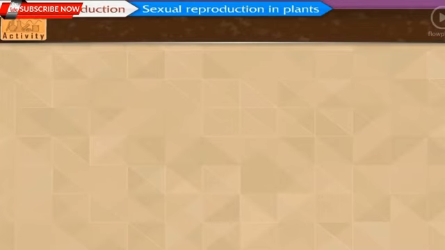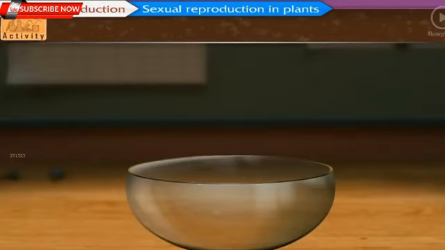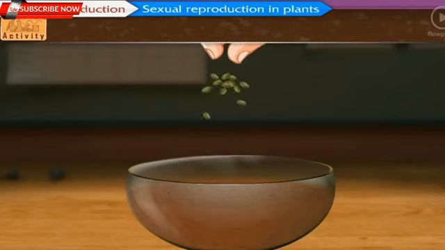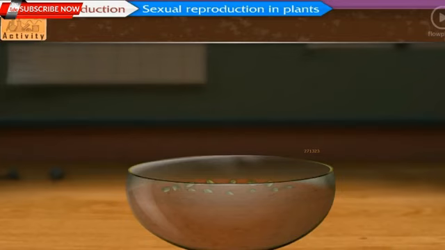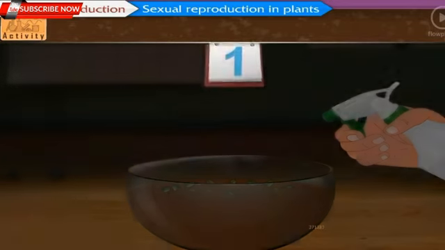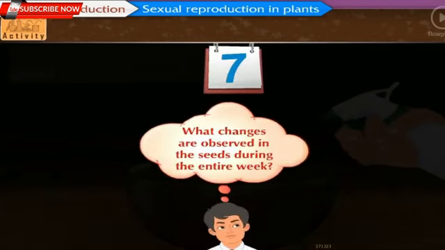Activity. Take a glass bowl and add some garden soil in it. Sow some pulse grains in the soil in such a way that the seeds can be easily observed through the glass. Water it every day for about a week. Can you tell what changes are observed in the seeds during the entire week?